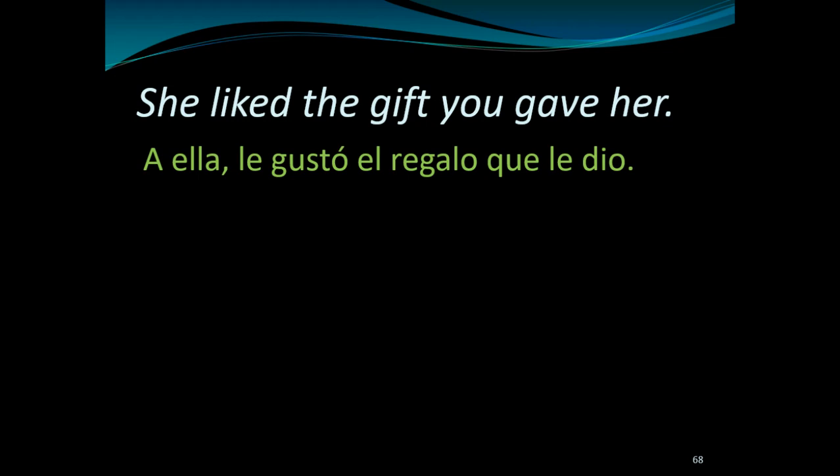Now, I think we want to say "a ella", to her, comma, and then you have to have "le gustó". Now, why do we have to have "a ella"? Because we have to say who this "le" is referring to. I know that's tough to remember and sounds confusing to some people. You kind of have to memorize it. But my thing was always, why do we have to have "le" and "a ella"?